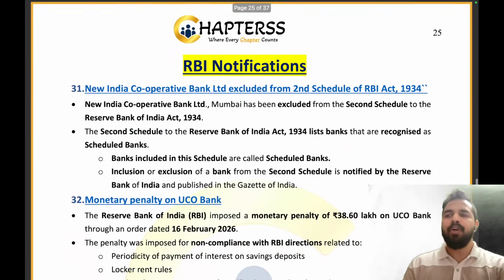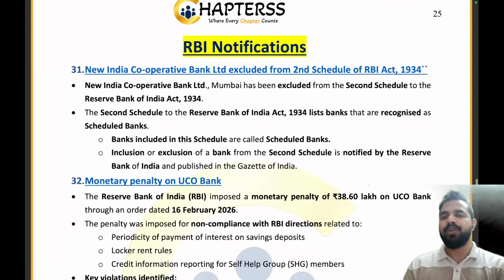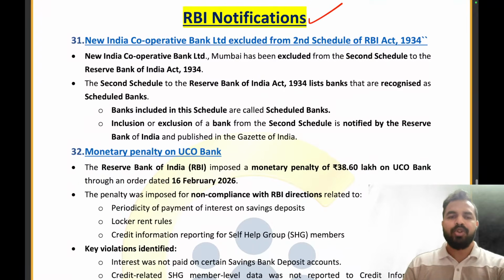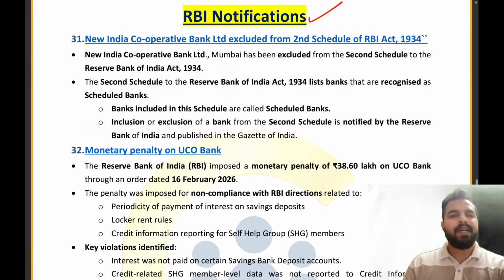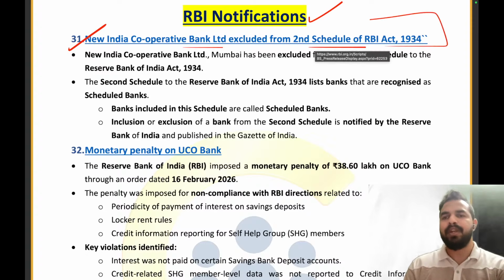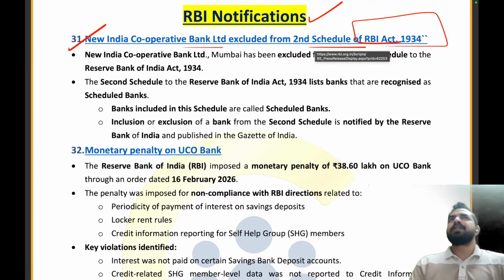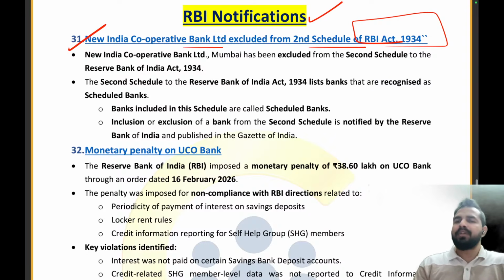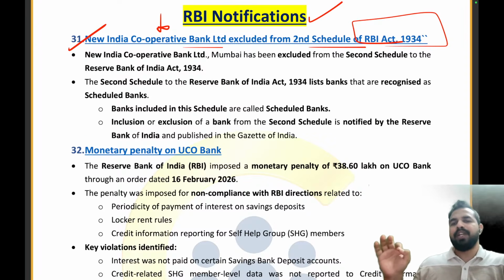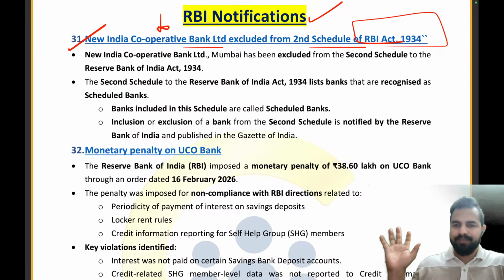Well done. Now, my dear future RBI officers, we are moving on to the RBI notifications. So here the first article is the New India Cooperative Bank Limited excluded from the second schedule of the RBI Act 1934. So my dear friends, any bank which is listed on the second schedule of the RBI Act 1934, these banks are called the scheduled banks, and this New India Cooperative Bank has been removed from the second schedule of RBI Act 1934. That's what we need to cover from this article. Clear?